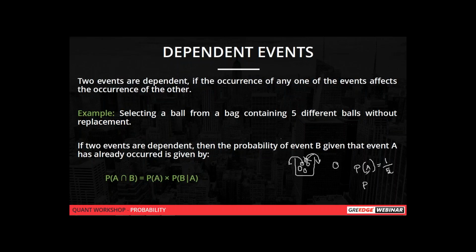Okay, so our probability of event A is 1 by 5 and the probability of event B is nothing but, since already 1 ball is gone out, we have to choose one from the remaining 4, right? So the probability of B will be 1 by 4. Yes, that's fine.